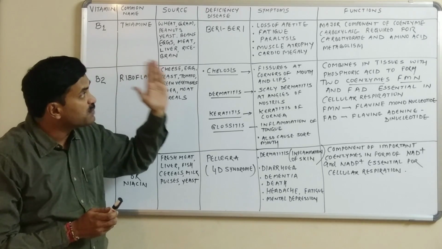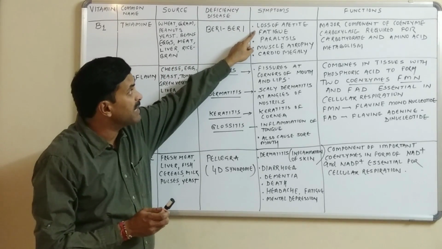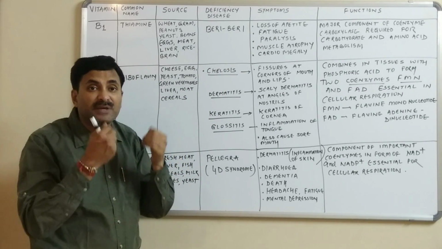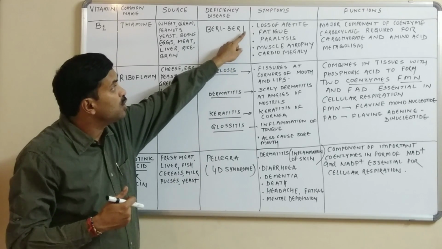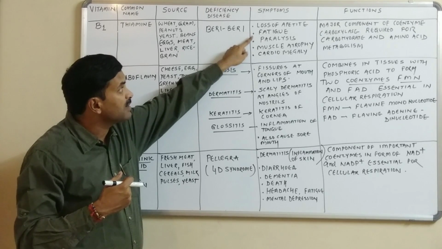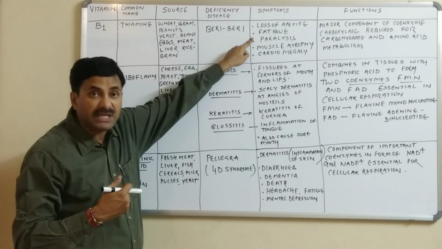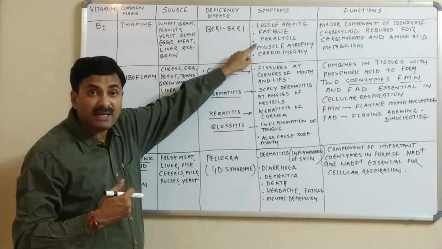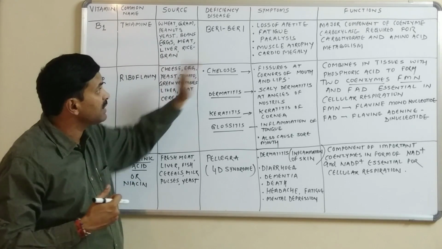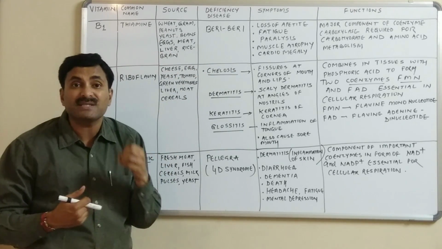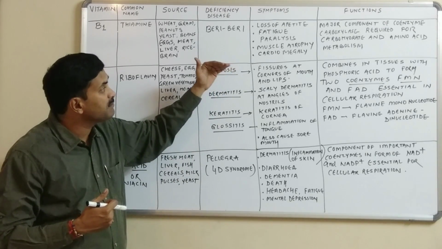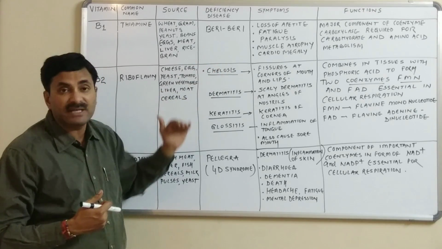Now, what are the symptoms of beriberi? The symptoms are loss of appetite, which means the person is not feeling like eating and is not able to eat properly. Fatigue, he or she feels fatigue. Sometimes paralysis may also occur in extreme cases due to the deficiency of vitamin B1. Muscle atrophy, and atrophy means loss of some body part, which is called muscle atrophy. Cardiomegaly can also occur.